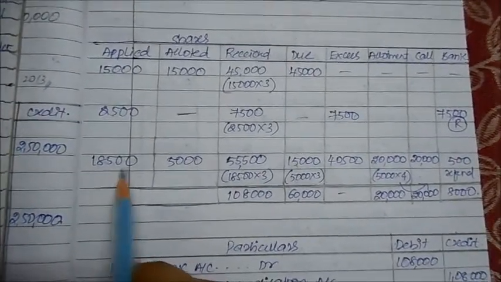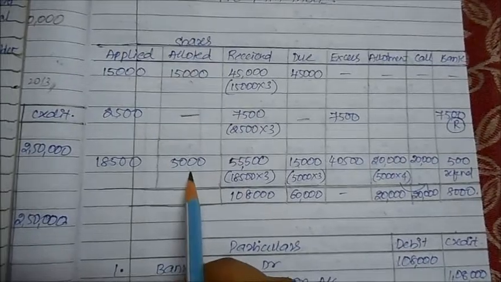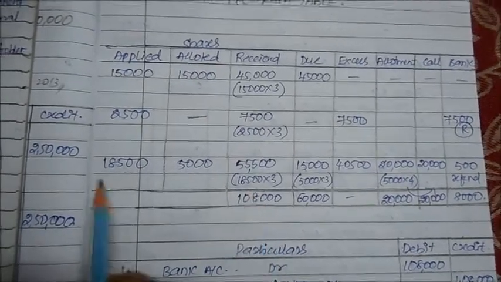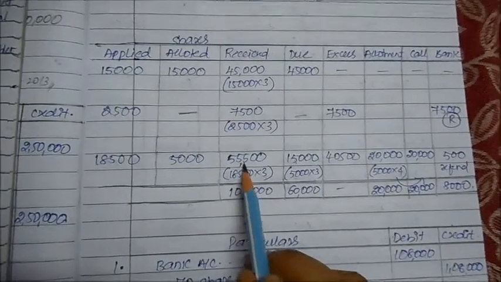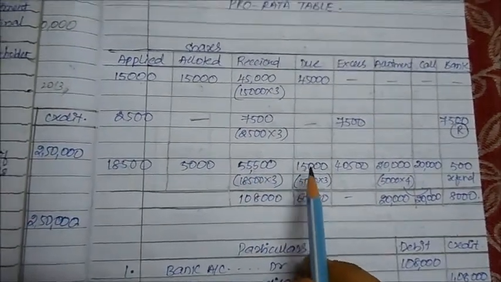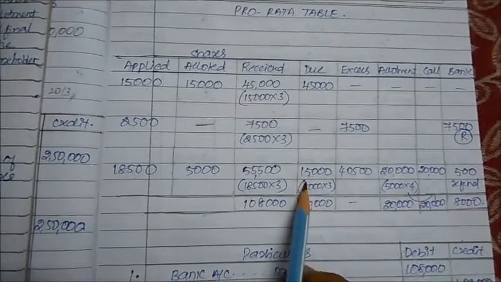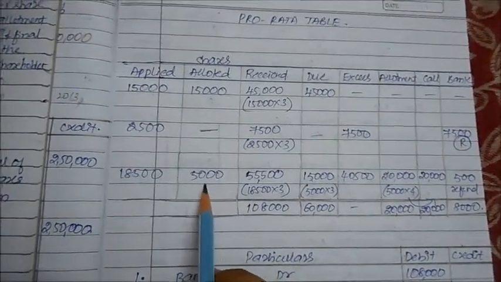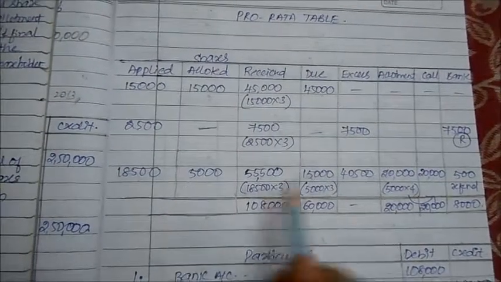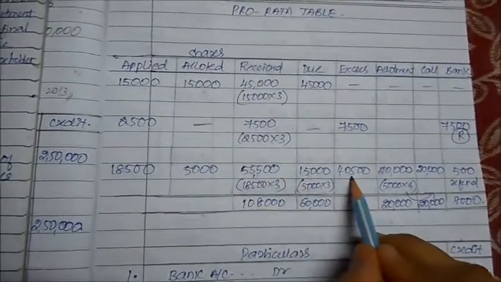How many shares have we given them? 5,000. But how much have we received in the form of application? 18,500 into 3. This much. But how much was actually due? How much did we actually have to accept from them? Only to the extent of 5,000 into 3, that is 5,000 into 3 rupees in application only. So the difference between the two becomes extra.